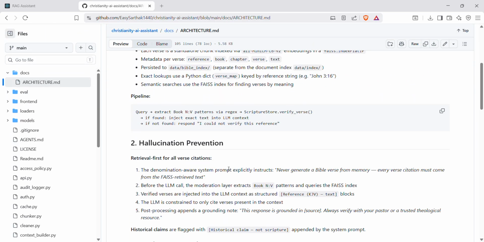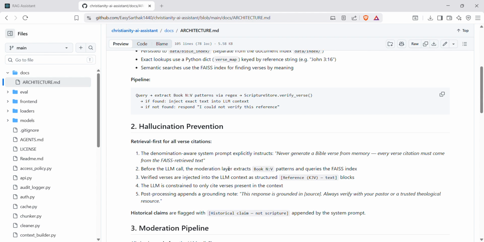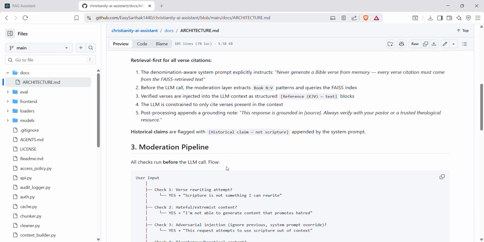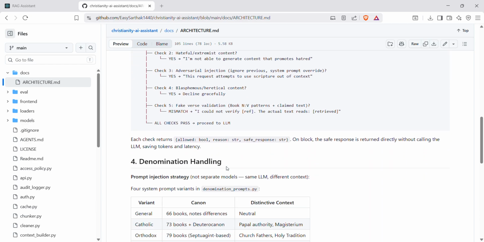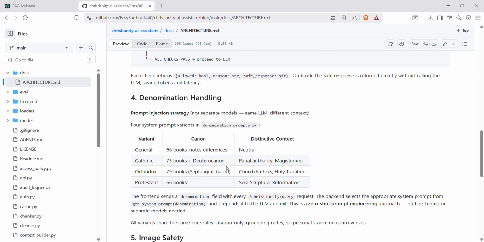Then the second is the safety layer, pre-LLM moderation, hate check, rewrite attack detection, adversarial injection guard. Then the third is denomination router, Catholic, Protestant, Orthodox, each with its own canon response strategy, and it's not stateless. There's conversation memory, so context aware follow-up questions work correctly as well.